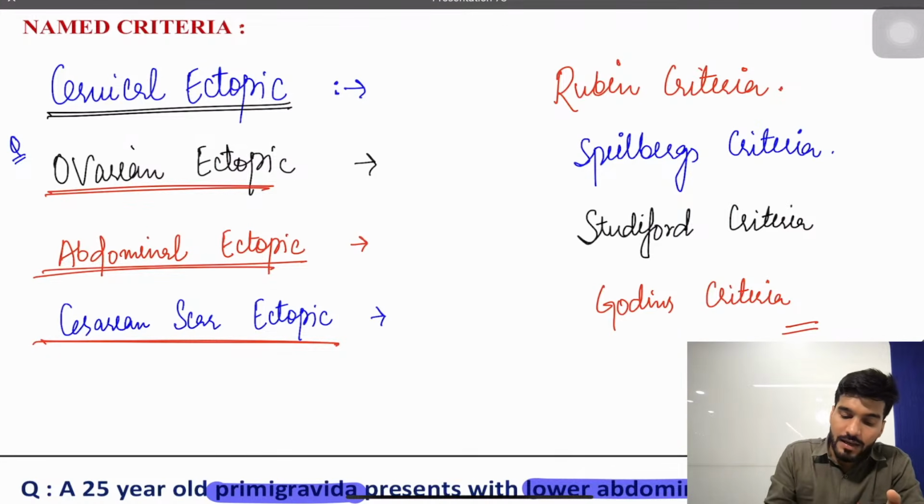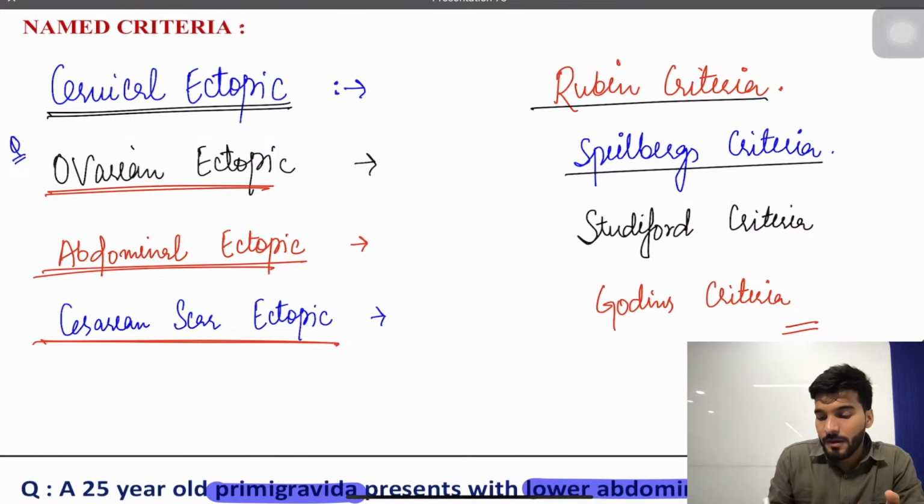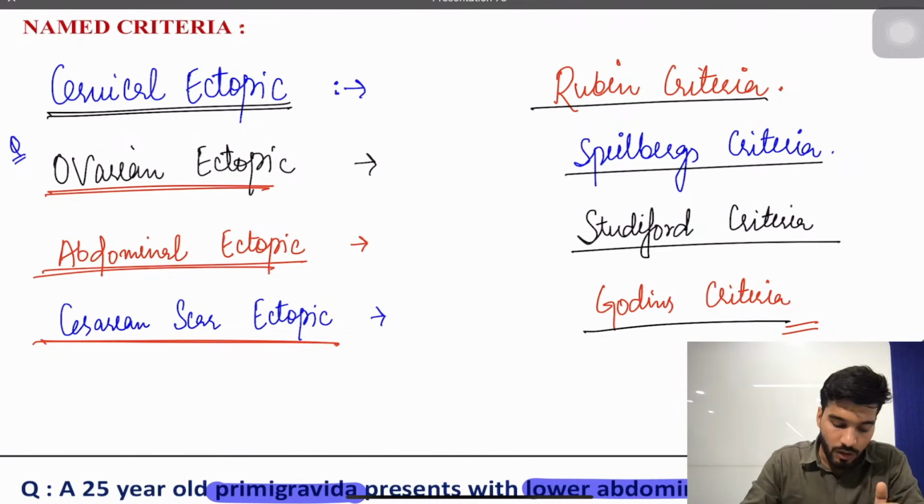Remember the name of the criteria. Cervical ectopic is Rubin's criteria. Ovarian is Spiegelberg's criteria. Abdominal is Studdiford. Caesarean ectopic is Gordon's criteria. Okay, investigation of choice is TVS, and the gold standard is laparoscopy.